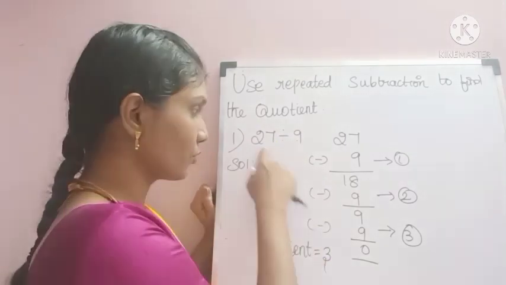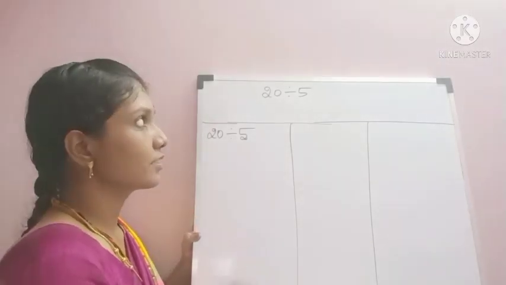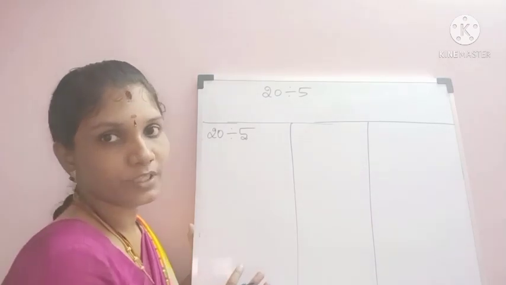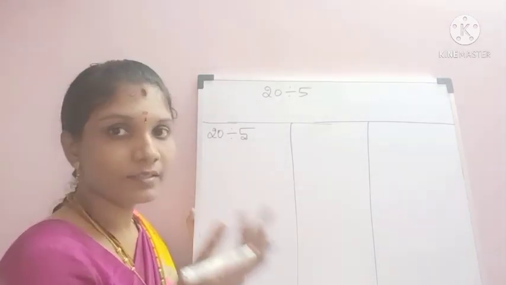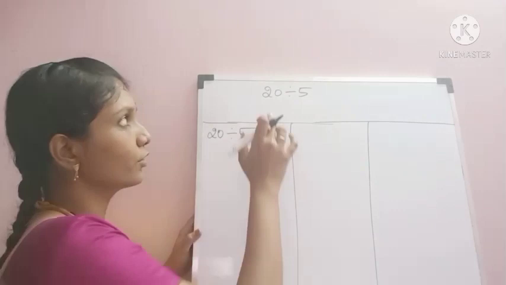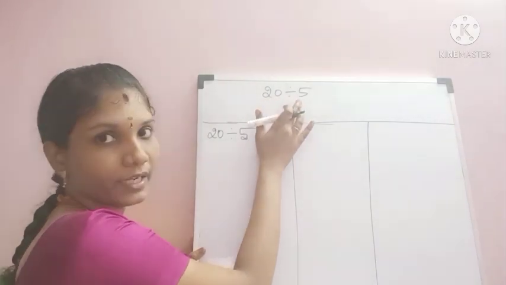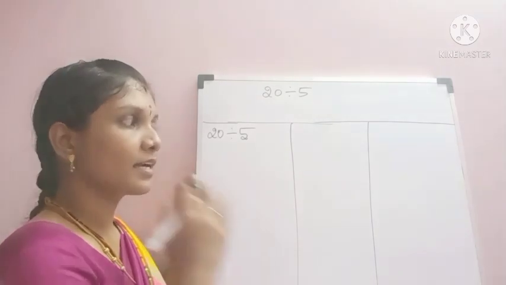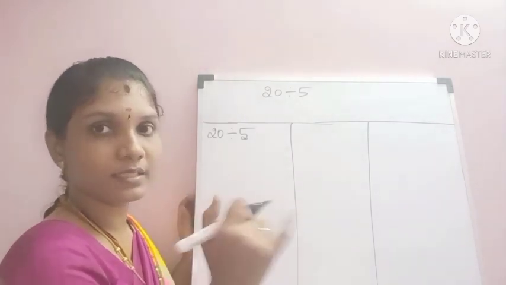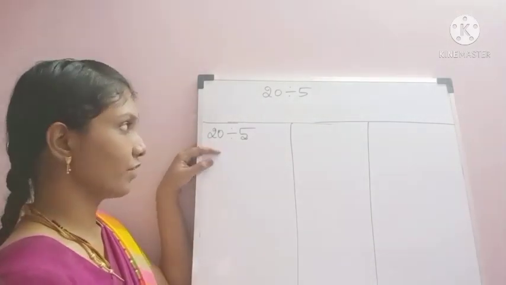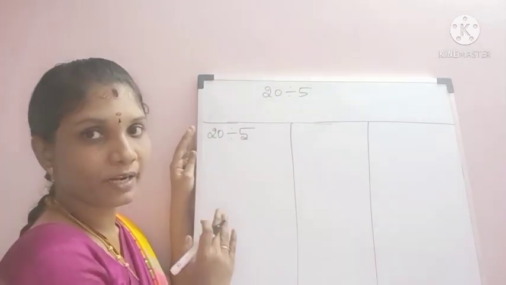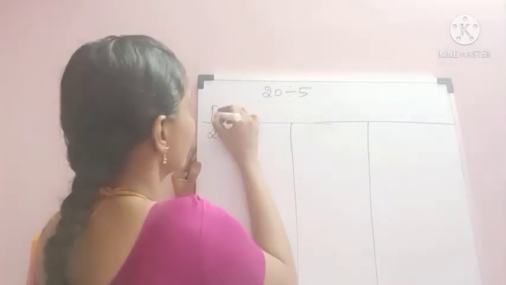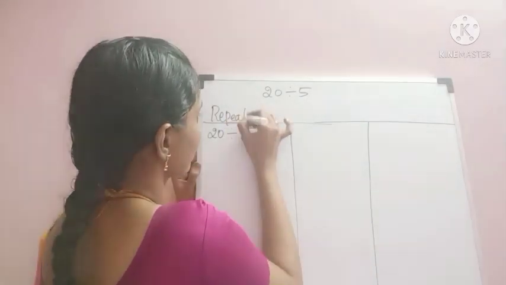Now see children, we are going to find the quotient. That is, the answer in division is called the quotient. We are going to divide 20 by 5. We are going to implement 3 methods to find the quotient, but the answer will be the same in all the methods. Let us check. 20 divided by 5. First we will implement the repeated subtraction method.